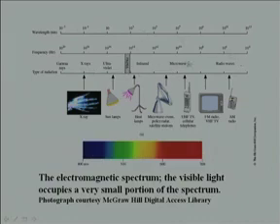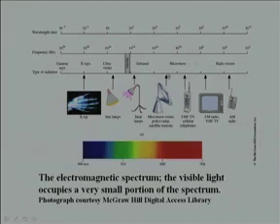The only difference is that gamma rays are associated with very high frequencies, then come X-rays, then come ultraviolet, then come visible, and as we go to infrared or microwave or radio waves, the frequencies become smaller and smaller and the wavelengths become larger and larger.